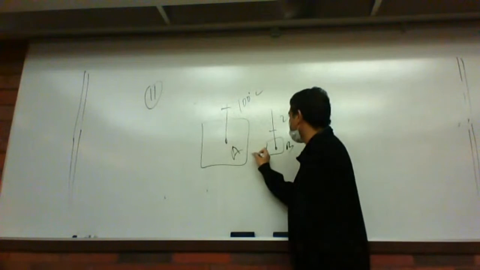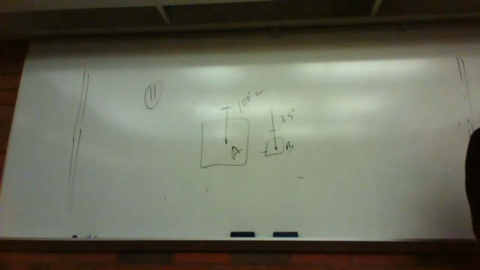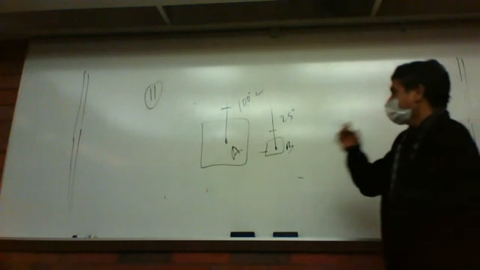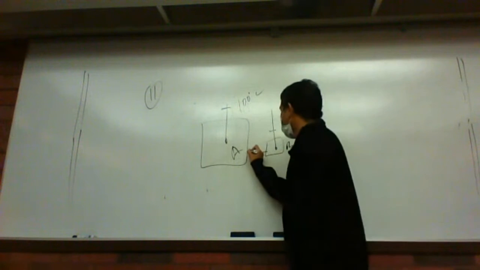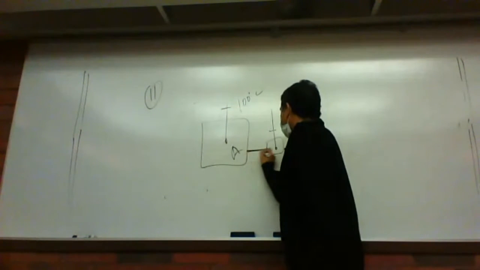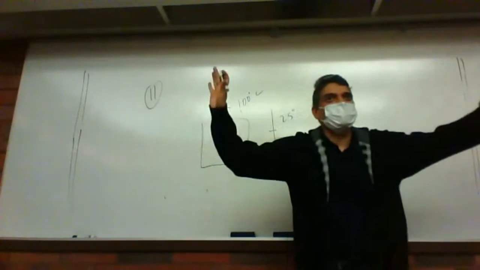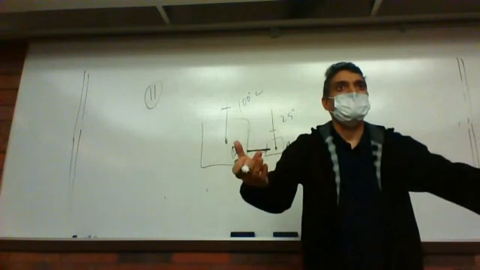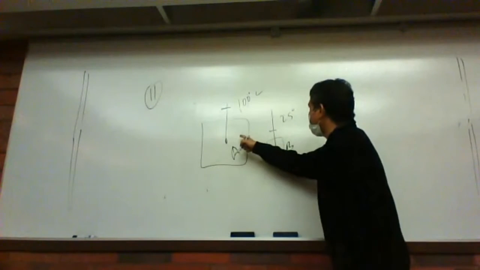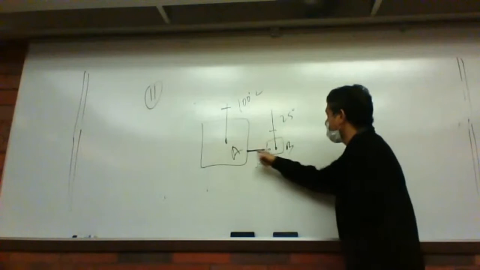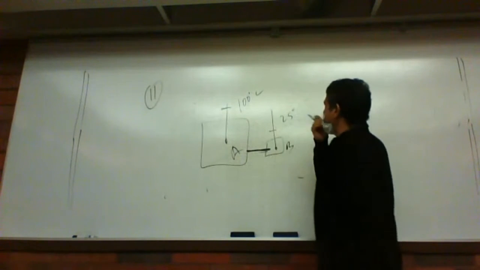Now I want to connect these two things together. What happens? I just connected two things with a wire, right? So the heat always flows from high temperature to low temperature. Imagine the wire is like a pipe. Temperature is not the energy, temperature is just the effect. Temperature does not flow, heat flows, and the temperature drops or goes up. So if I bring the high temperature body to the low temperature body with a connecting wire, the heat flows from the high temperature body to the low temperature body.